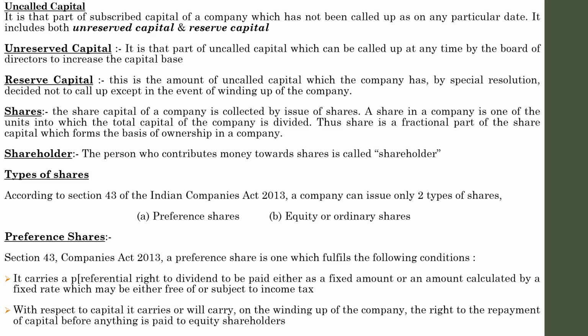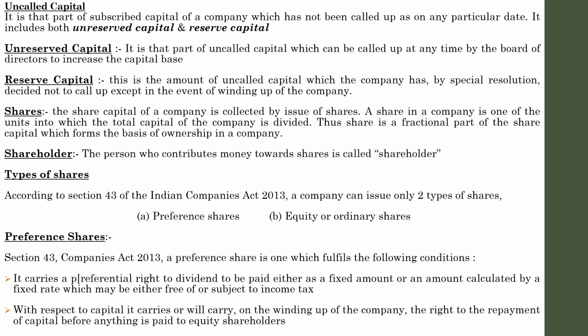I hope you understand the concept. If you remember the problems you did in your plus one and plus two classes, you can see that in the balance sheet, there will always be a rate attached to the preference share capital, unlike the equity share capital. In most cases, there will be a rate shown along with the preference share capital.